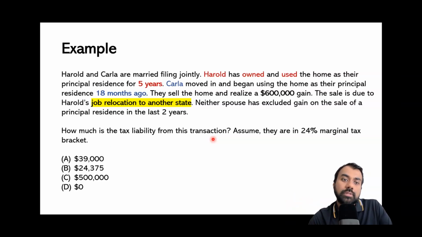Now let's think about the potentially hardest question from this concept that I can think of. Rather than asking about how much gain is excluded, how much gain is included, what if the question asks how much is the tax liability from this transaction? And the question gives you another piece of information, that is, assume they are in the 24% marginal tax bracket. Now, this is where I want to pause and I want to think about why this information, although necessary, can be potentially misleading. Okay, I'm assuming you thought about it.